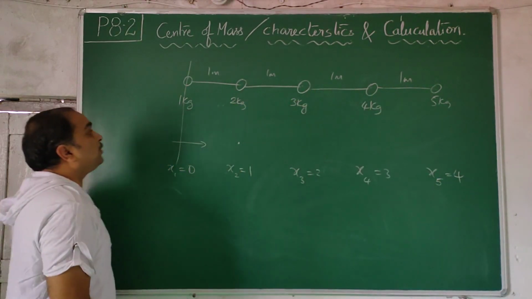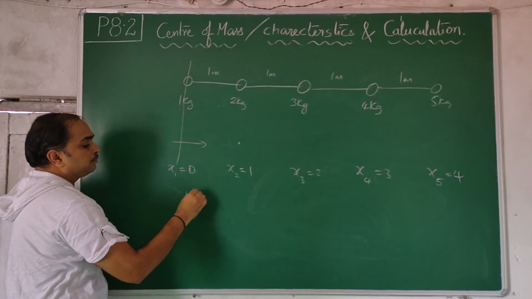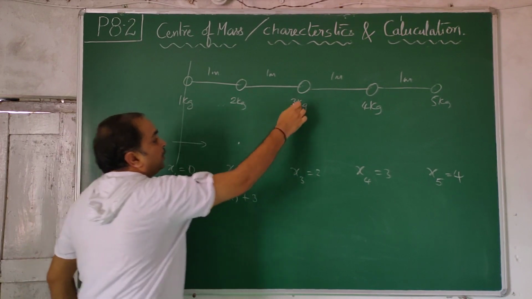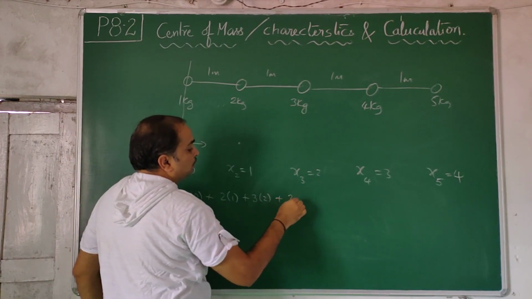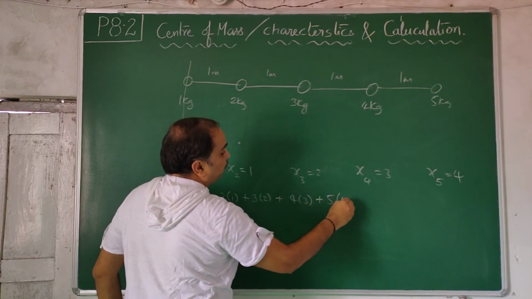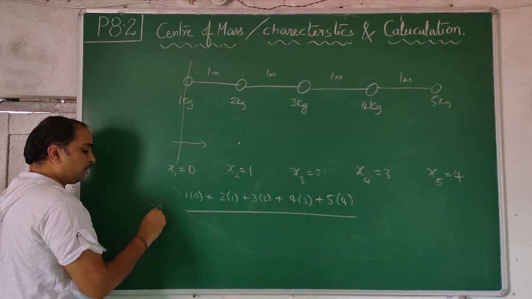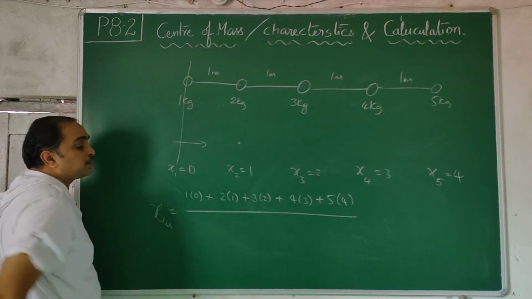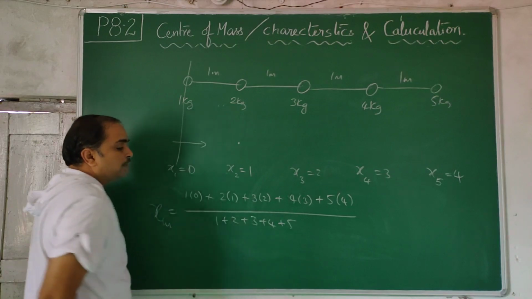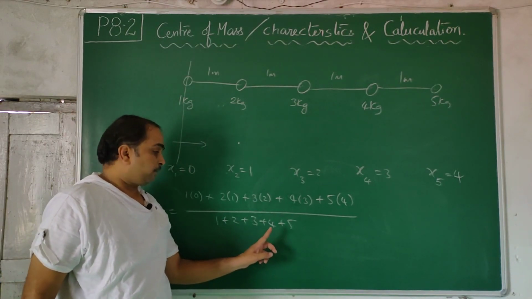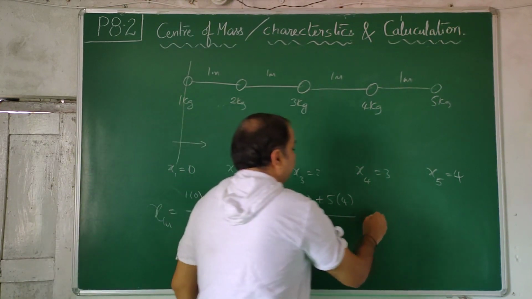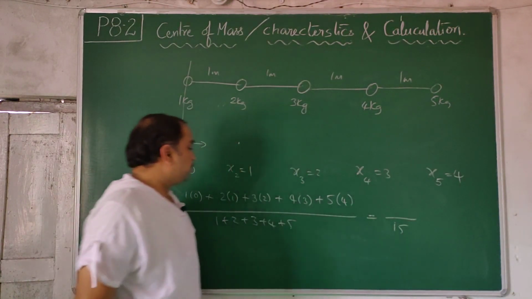Like that: m1 x1, 1 into 0; m2 x2, 2 into 1; 3 into 2; 4 into 3; 5 into 4. Divided by the total mass, now we get the center of mass from this location. 1 plus 2 plus 3 plus 4 plus 5. 1 plus 2 plus 3 plus 4 is 10. 4 plus 3 is 7, 7 plus 3 is 10, plus 5 is 15. So the denominator is 15. What is the numerator?